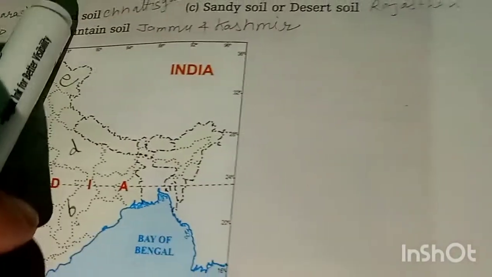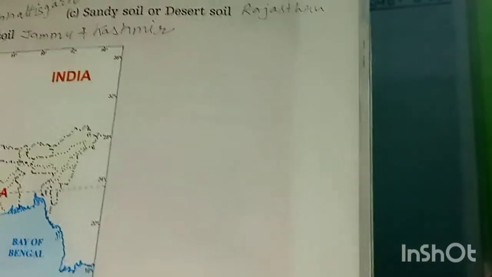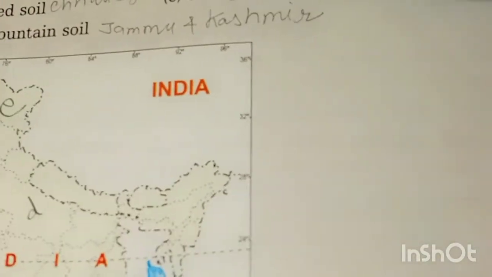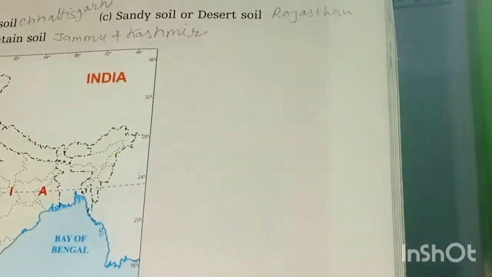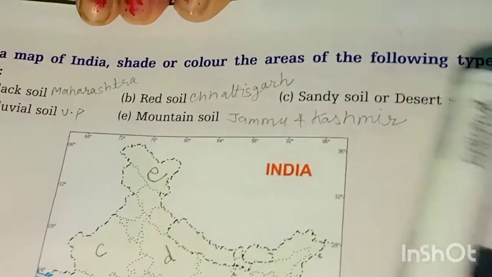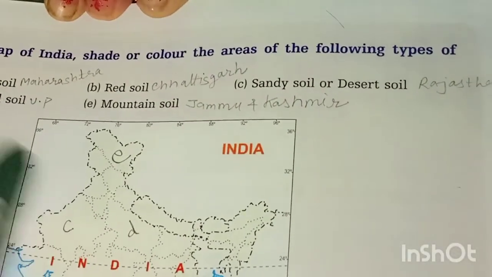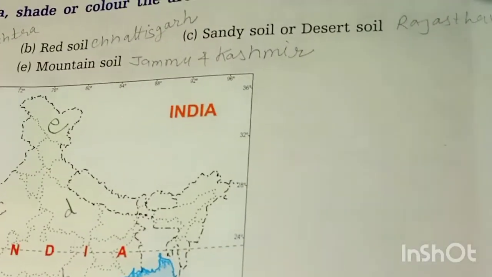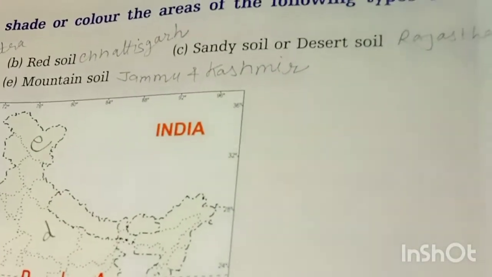Then second is red soil. Red soil is found in Odisha and Chhattisgarh. That's why I mention this state, Chhattisgarh, here as B. Mention B in your book, and use wax color and pencil color. Then sandy soil or desert soil is found mainly in Rajasthan, and Rajasthan you know very well, students. Here I mention C in your map, and you use wax color and mention C.